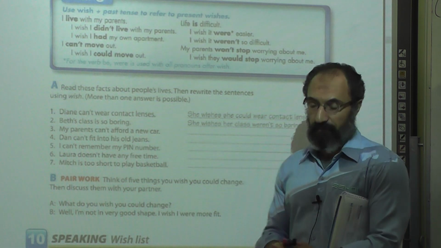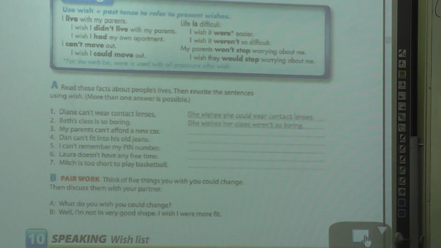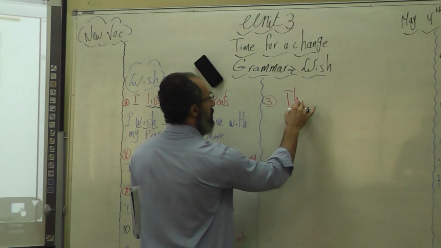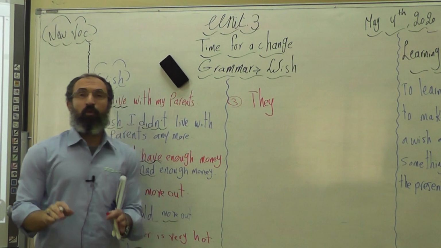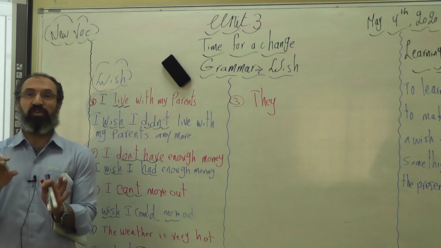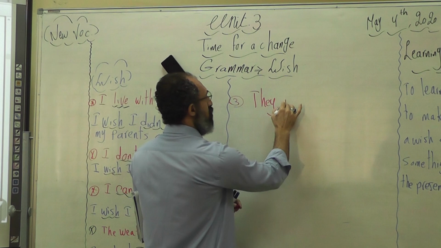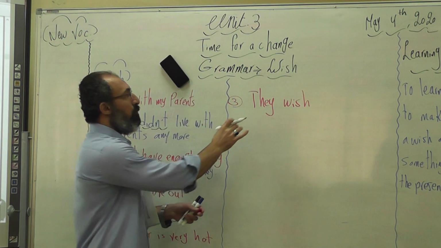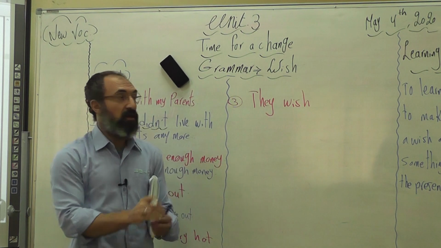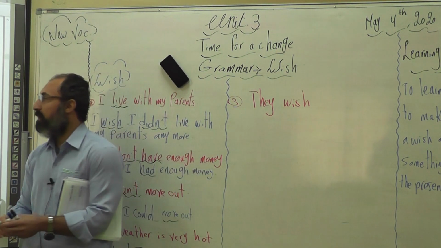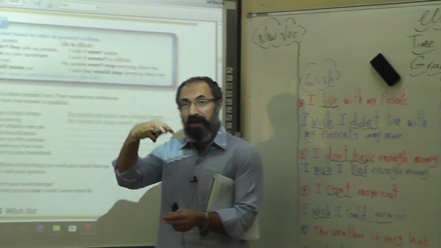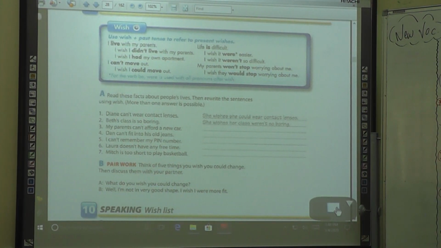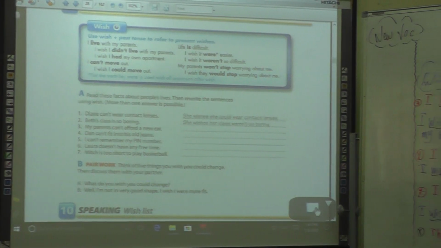I will write it on the board. Number 3, they. What is the verb which expresses wish? It's wish. So they wish, not wishes, because here we have the plural subject they. They wish.